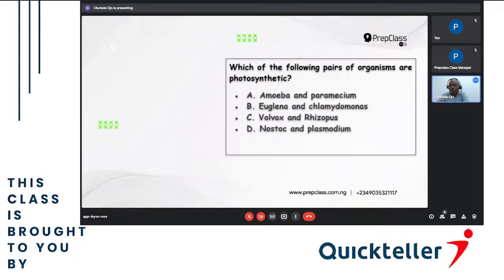Which of the following pairs of organisms are photosynthetic? So, what do we mean by photosynthetic? That means they can produce their own food by themselves.